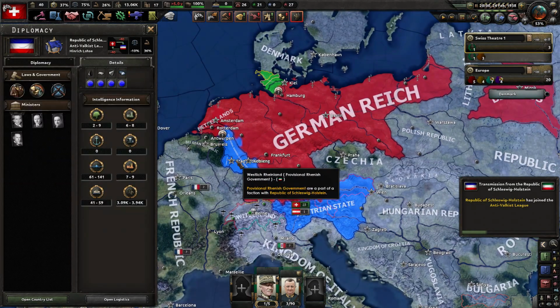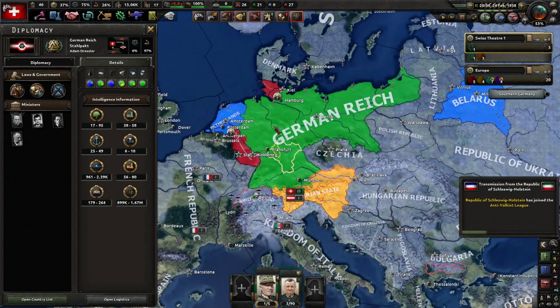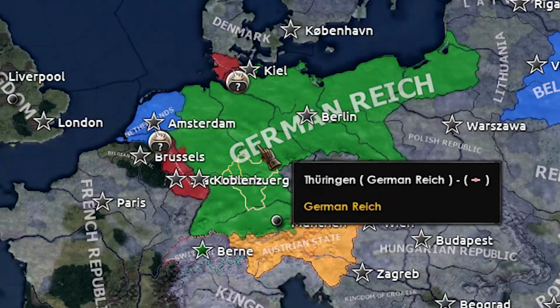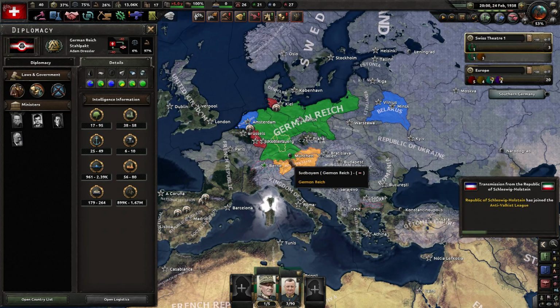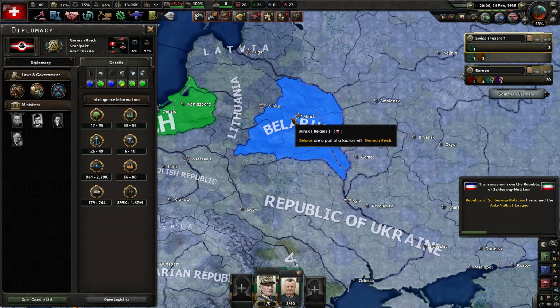But let's take a look at the amount of divisions they have, and you know, what can I say? German Reich will easily defeat them. So that's an easy expansion on lots of states simultaneously. And they even got Belarus to their alliance. Wow, Minsk is lucky enough.